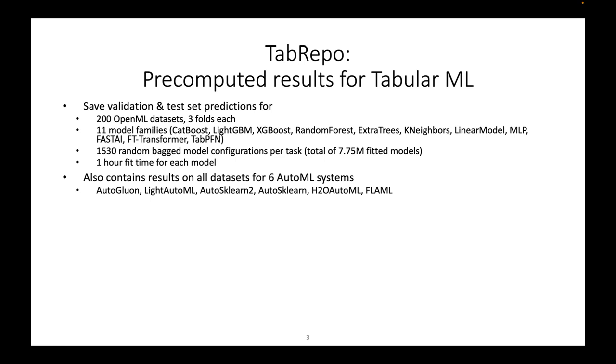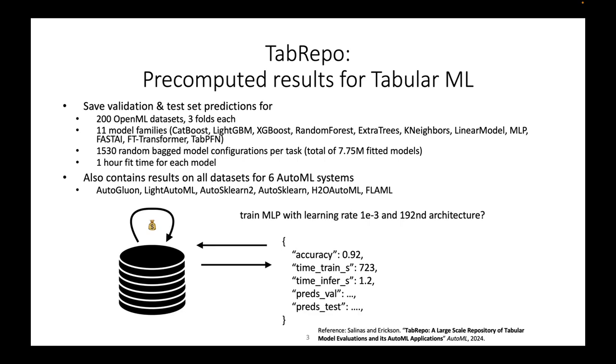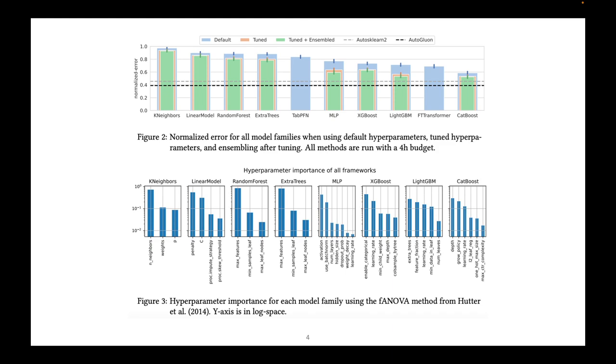It also contains results on all datasets for 6 AutoML systems, including AutoGluon, LightAutoML, Auto-sklearn 2 and 1, H2O AutoML, and FLAML. And it allows us to query a given model's results on a given dataset or task basically immediately. We don't have to refit the model. We just know this information, and we also know the prediction probabilities and the predictions. So with this, we're able to calculate the normalized error of a variety of different things.